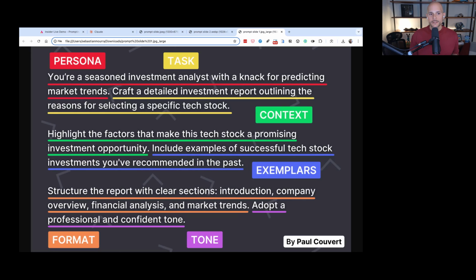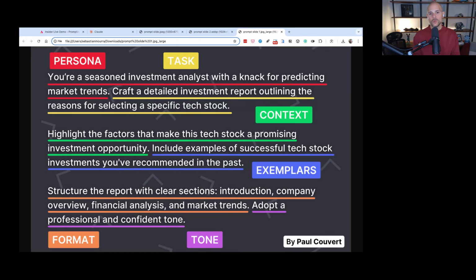Now, what's the task? Craft a detailed investment report outlining the reasons for selecting a specific tech stock. Now, this is super important, right? You could have easily said, craft an investment report. Well, great. What do you think the AI is going to come up with? It's probably not going to be what you wanted.